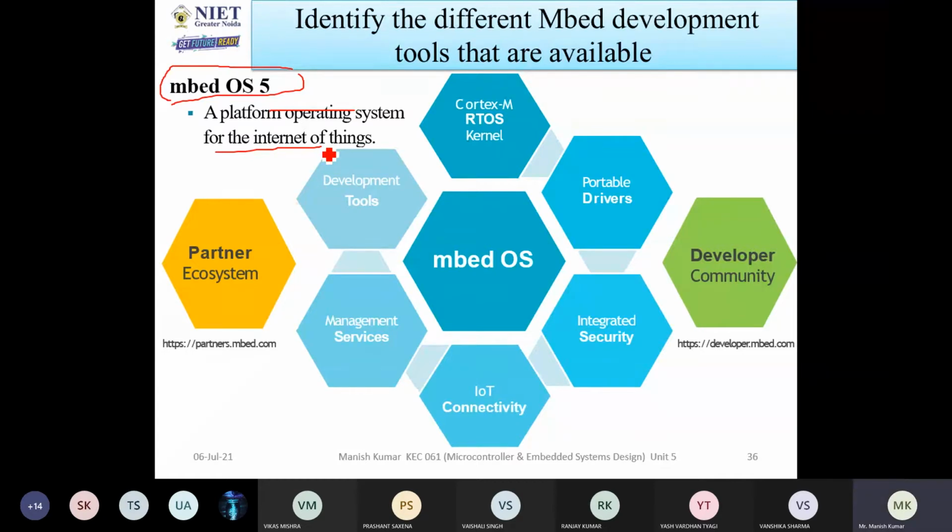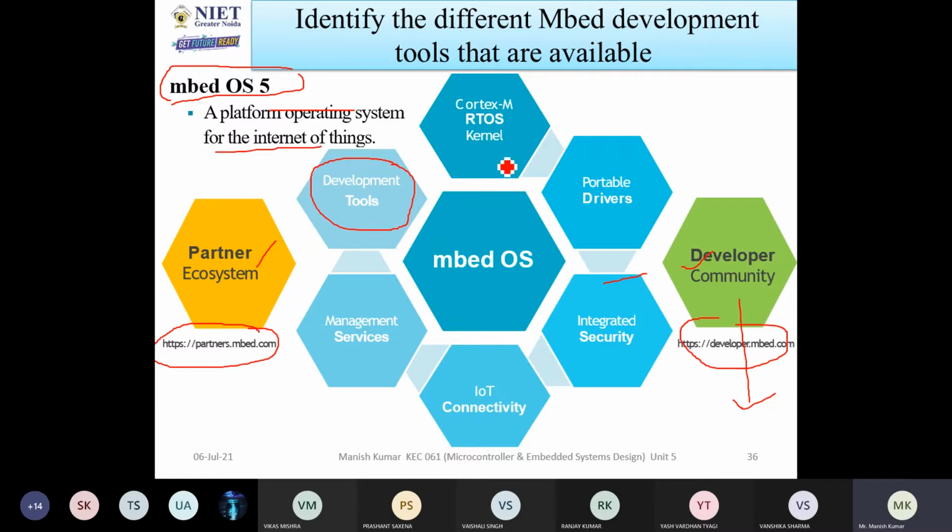But in the whole thing, I have to see only the development tools. But if you're talking about Embed OS, you can see there are so many things. This is the partner ecosystem and developer community. With the help of this website, you can see who the partners are, and developer.embed.com will show you the developer community. If you face any problems, you can just type a message and somebody will be able to respond to you.